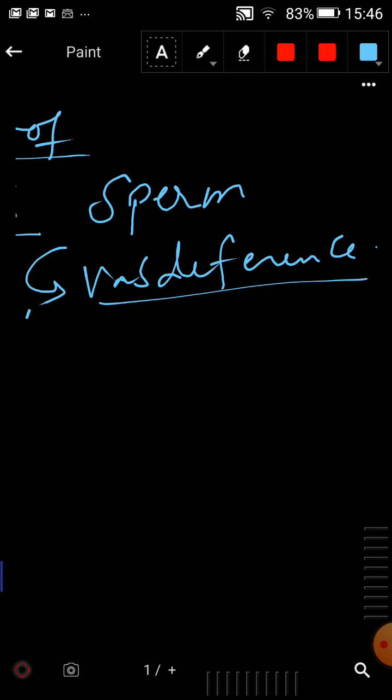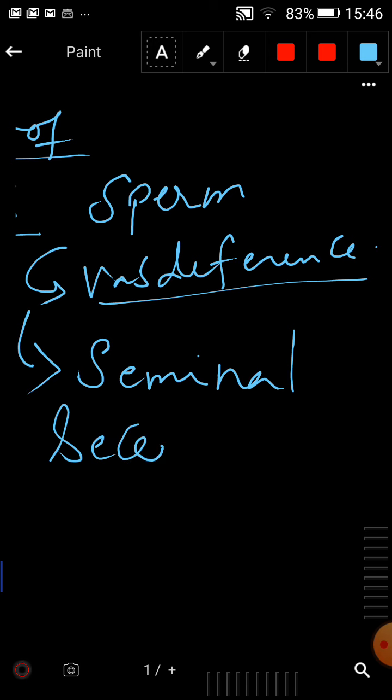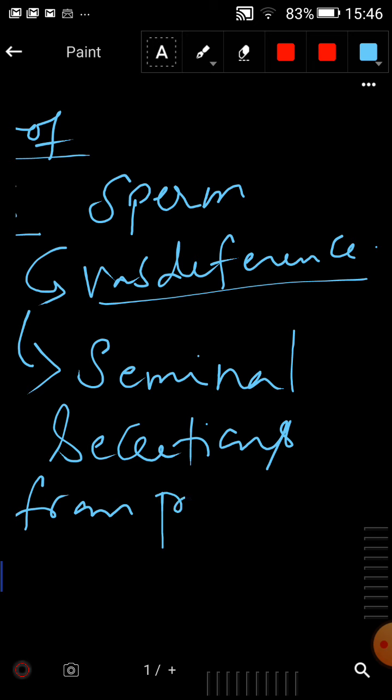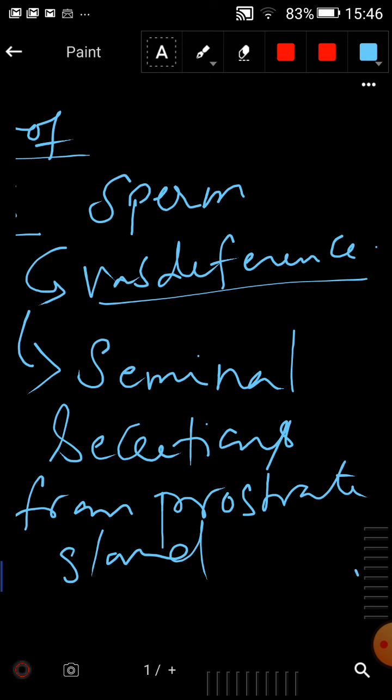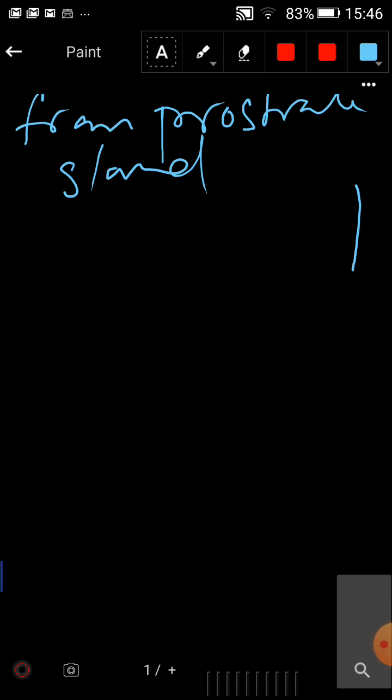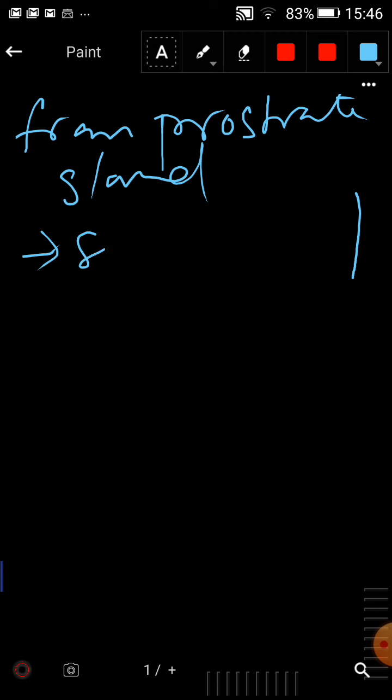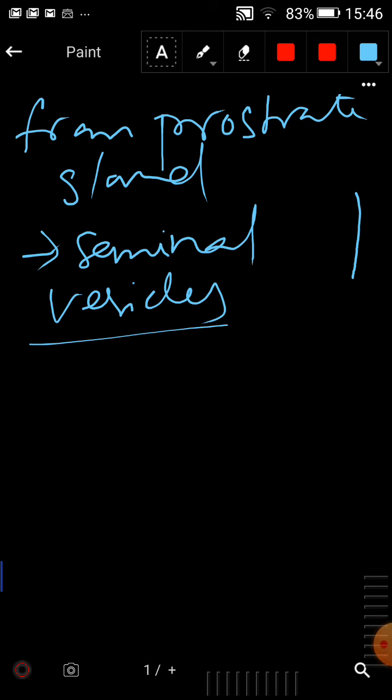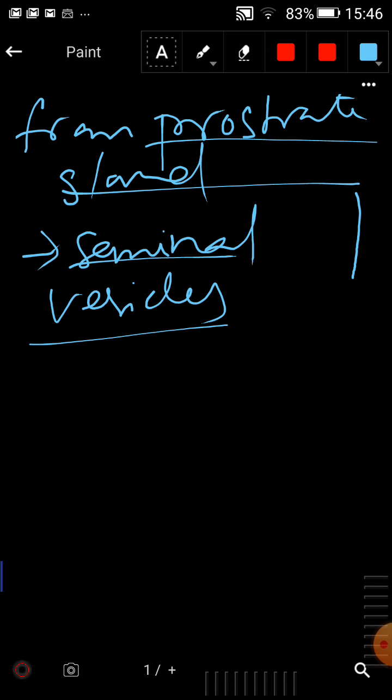But to give free movement to the sperms, seminal secretions are released from the prostate gland and from the seminal vesicles.